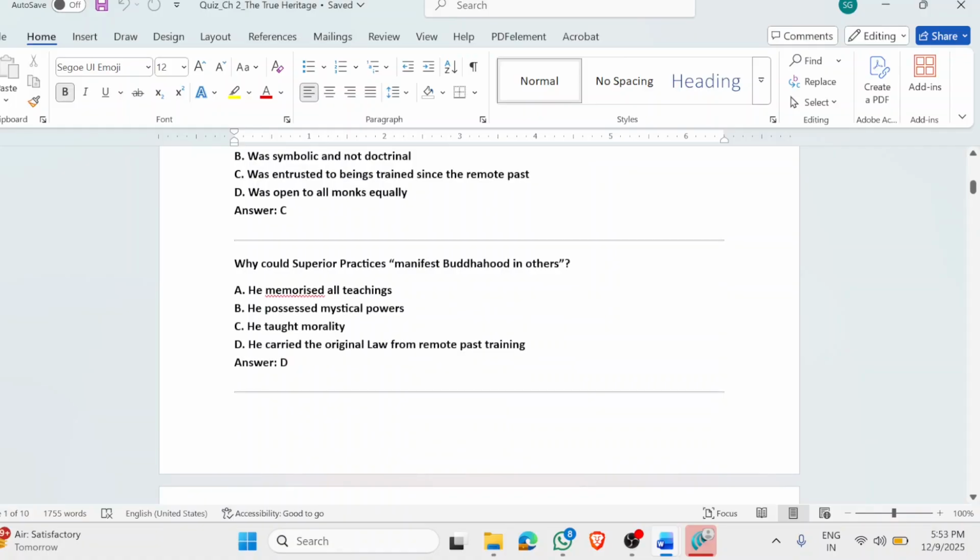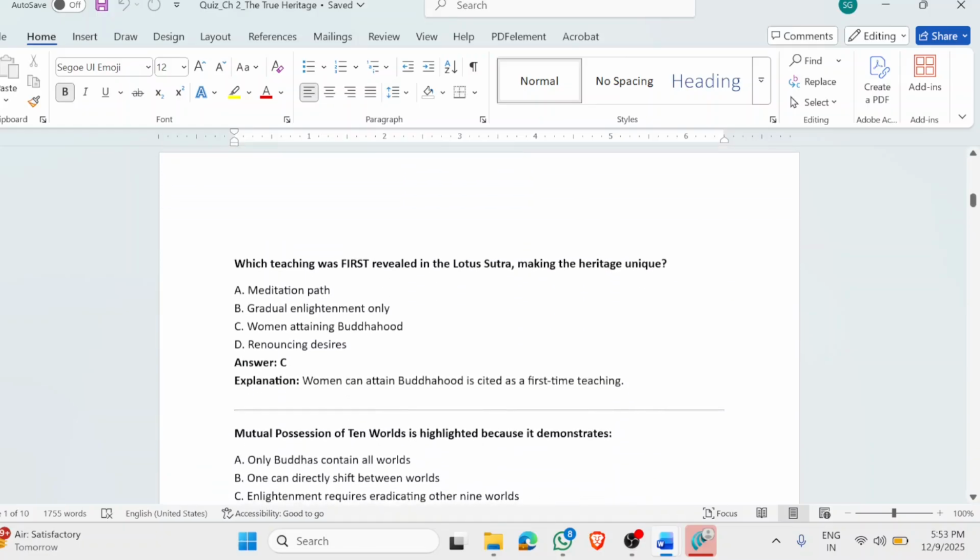Why could Superior Practices manifest Buddhahood in others? That is where the concept of the ten worlds also comes in, because we will see that in another question. The answer for this is D. He carried the original law from remote past training, because he has the right key. He knows how to unlock it based on the training he received from the Buddha in the remote past.